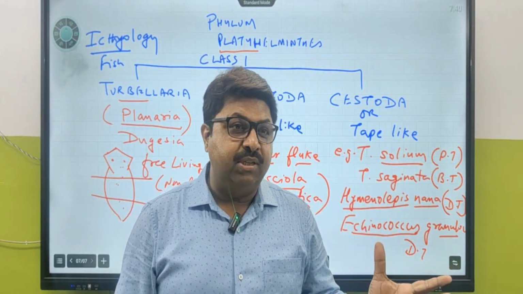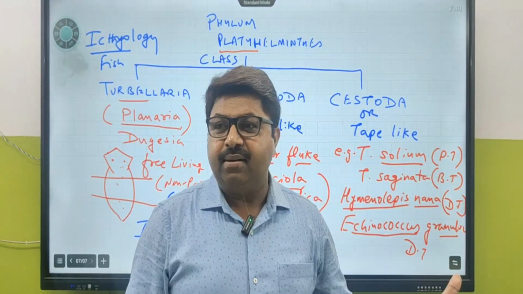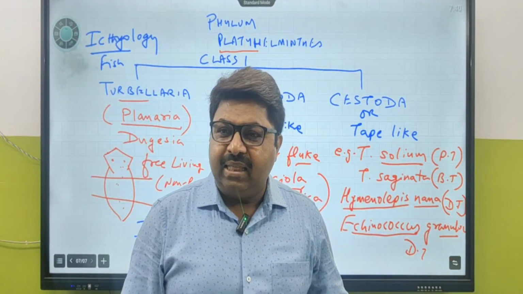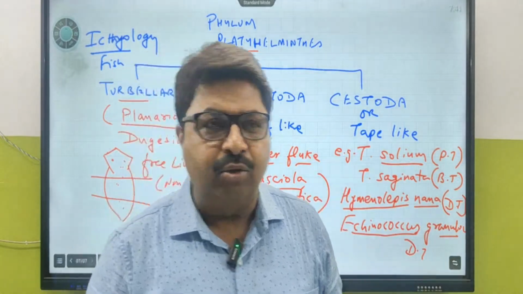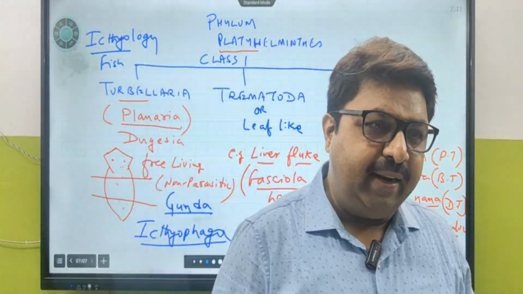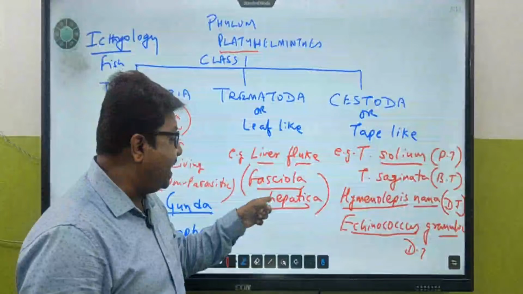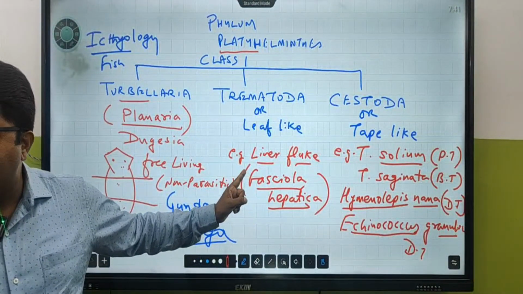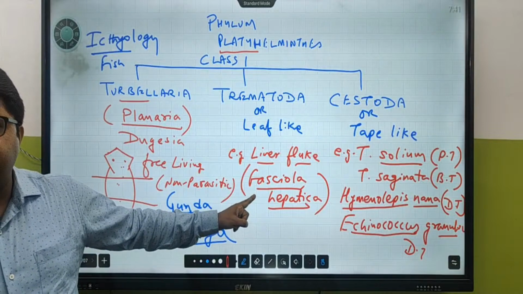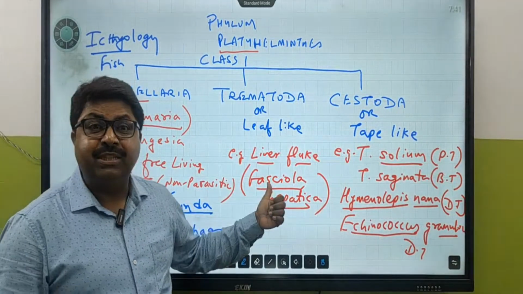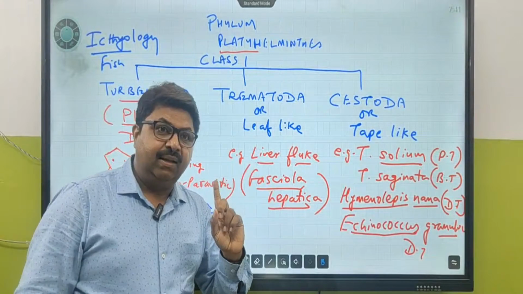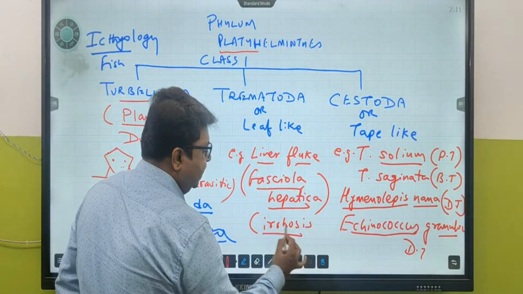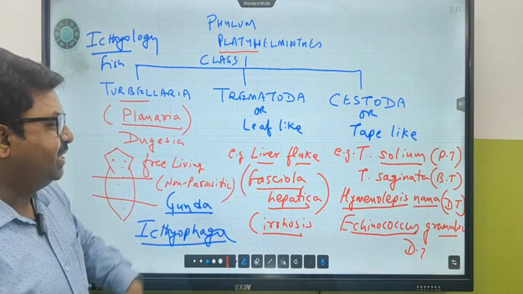Basically, what you know about cirrhosis is that people who are alcoholic might get it. So there are two types of cirrhosis: one is alcoholic cirrhosis, and one is non-alcoholic cirrhosis. If a person gets this parasite in the bile ducts of the liver, they can suffer from cirrhosis, not hepatitis. What is liver fluke? Clear?